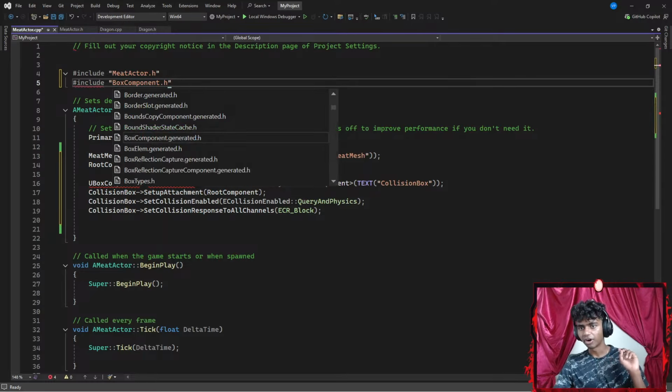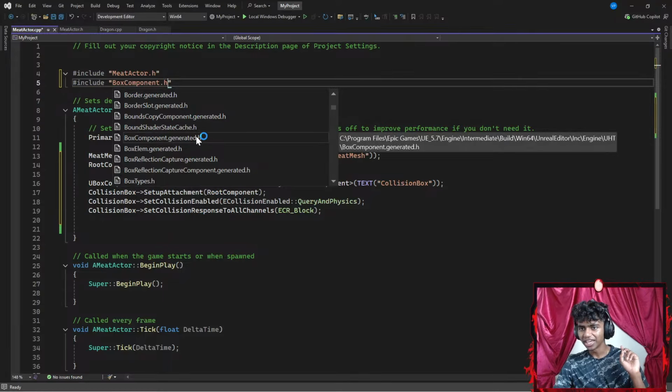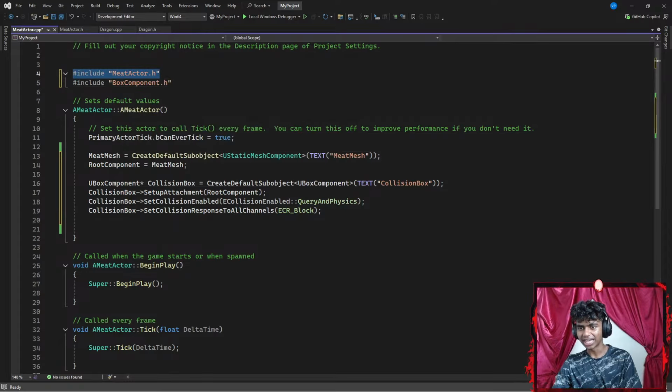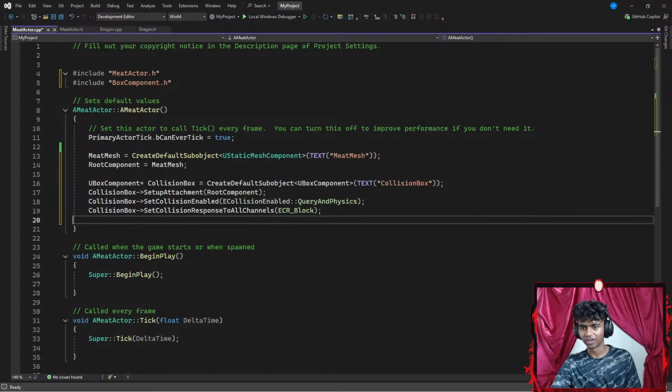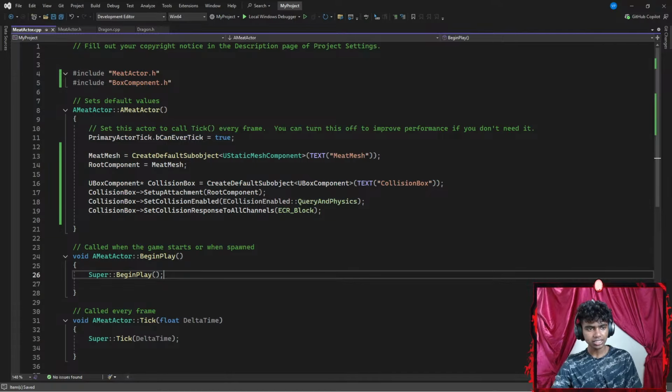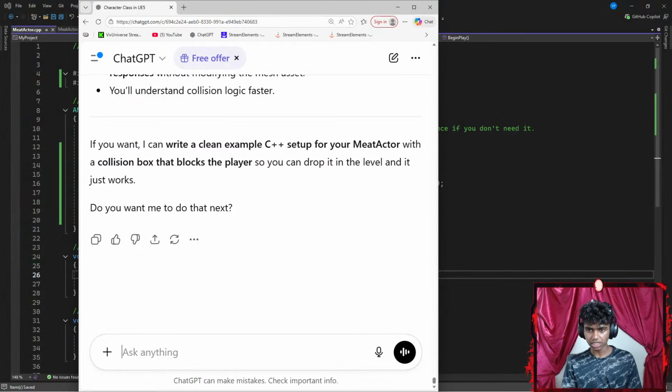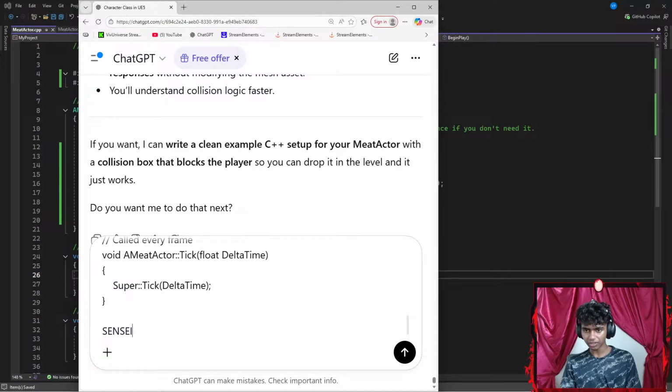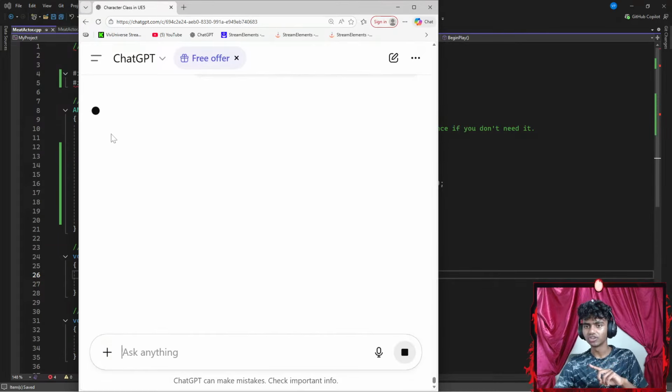Let's go with include BoxComponent.h. We're very sure that's wrong. Okay, so BoxComponent.generated. Maybe I'm going to delete this. I mean, it is correct. I don't know if I included the correct stuff, though. I think it works, so it should be correct. Okay, let's copy that with Control-C, go to ChatGPT here, and paste this. Shift Enter and say something like, I added it in my constructor. I think it's correct? Okay, I'm positive this is actually correct.